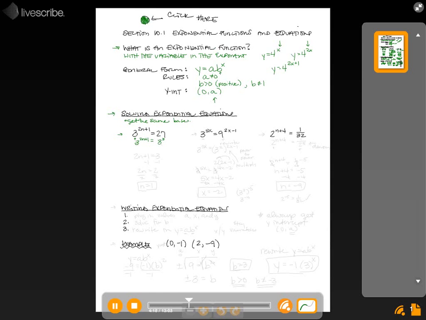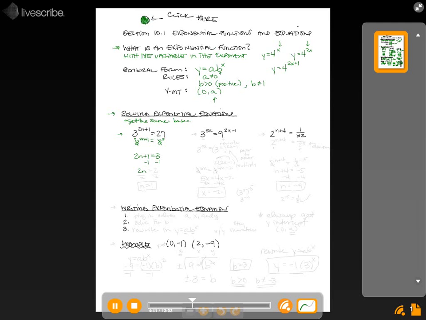That's what you want. Now when you have the same base on both sides, they just cancel out, and you're left with the exponents equal to each other. Okay? So it's really nice when you get the same base because all it does is cancel out and you set the exponents equal. Now we have 2n plus 1 equals 3. We solve it like we normally would.